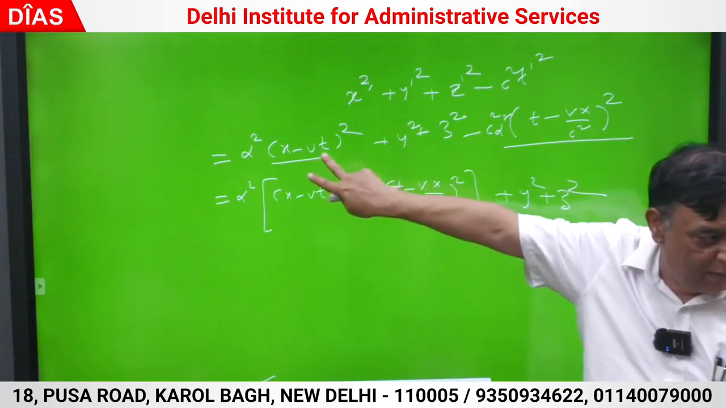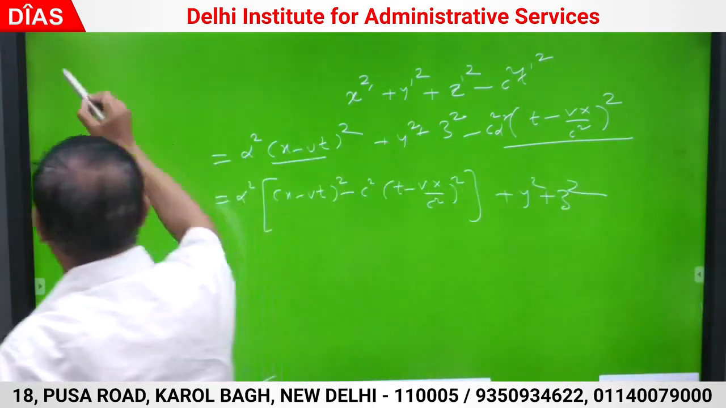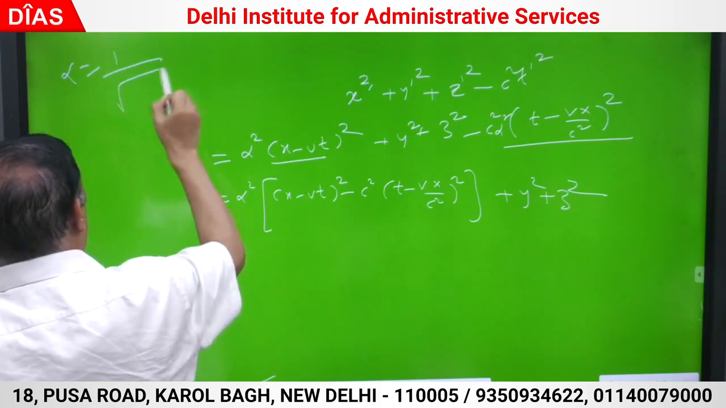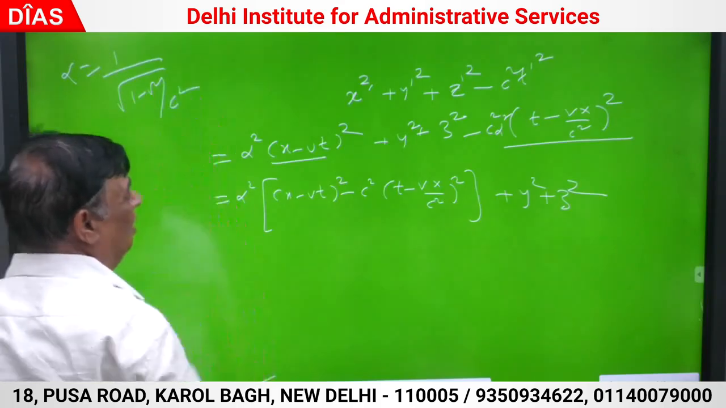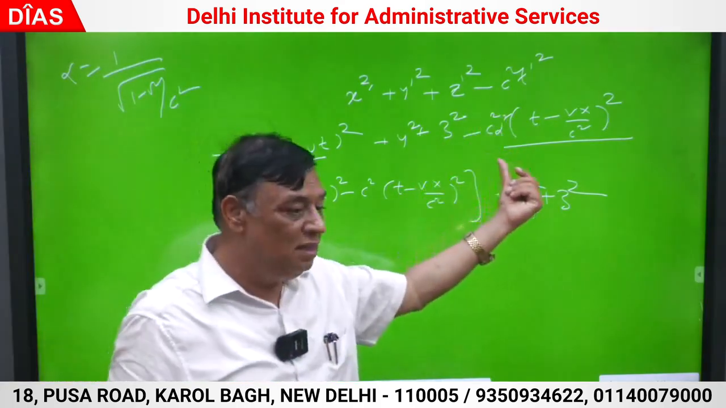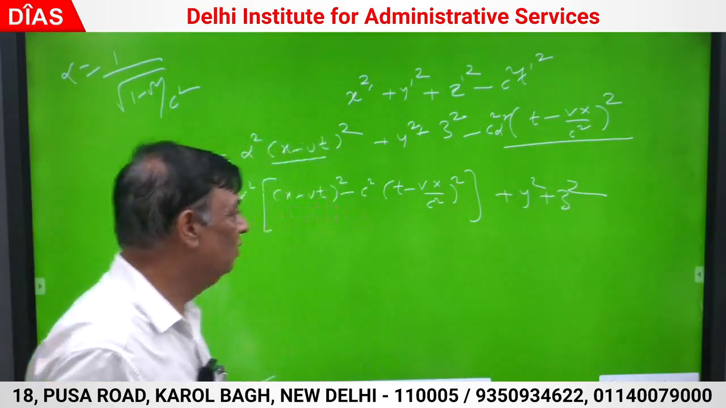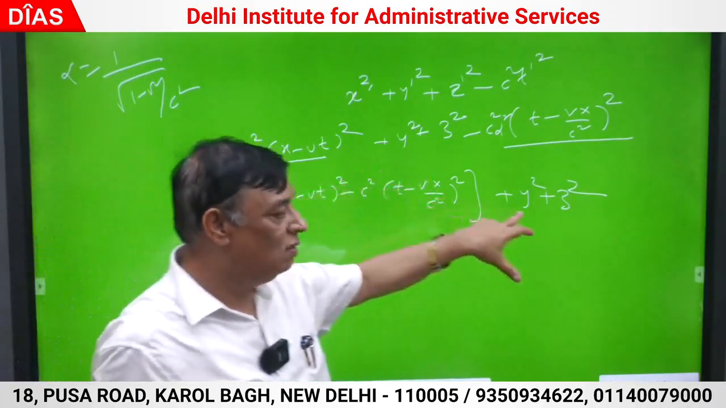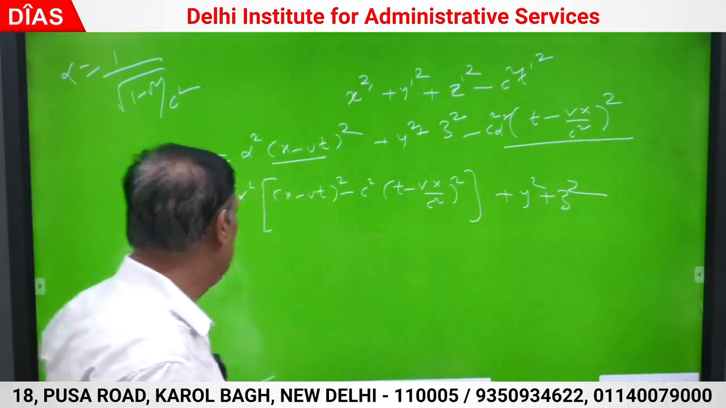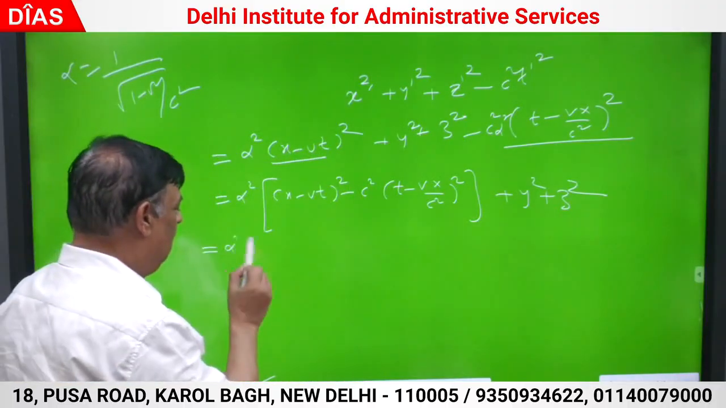x dash is alpha (x minus vt), where alpha is root of 1 minus v square by c square. t dash is (t minus vx by c square) into alpha. I have written it. y square plus z square is out. I have written all of this. Alpha square is out. See, the answer has come.